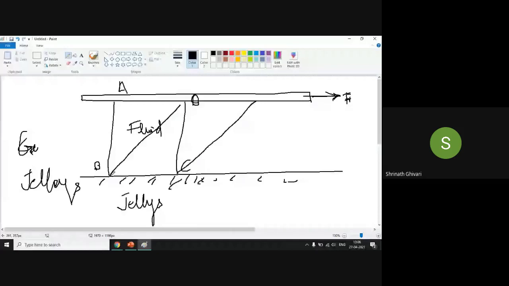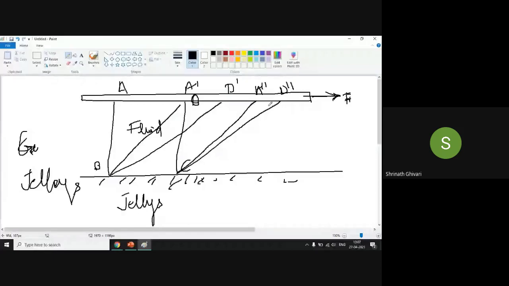The fluid will go on deforming continuously. So this will be A dash, this will be D dash, this will be A double dash, this will be D double dash. There will be continuous deformation of the fluid whenever we apply a shear force on it. Here the fluid shear stress will be proportional to the rate of shear strain. The fluid goes on continuously deforming under the action of shear force.